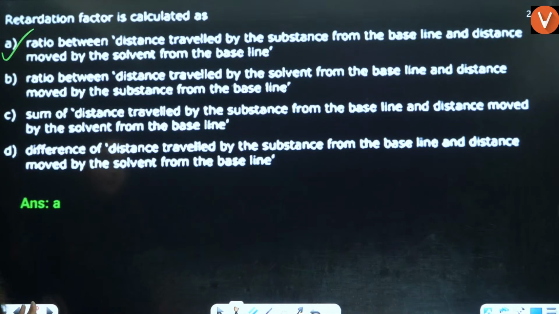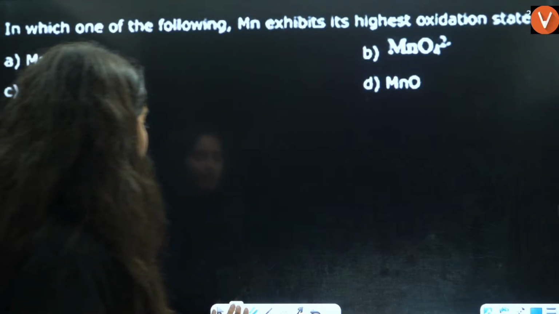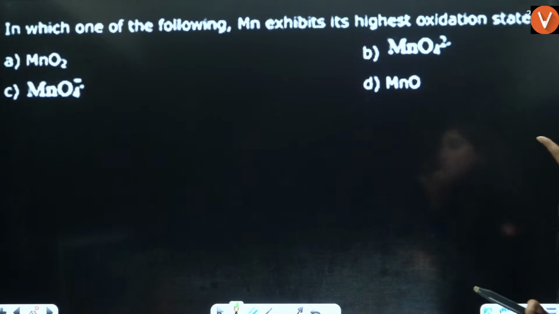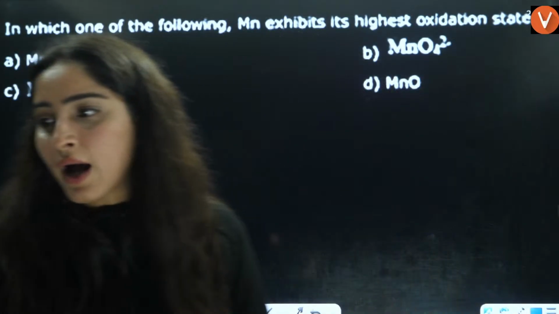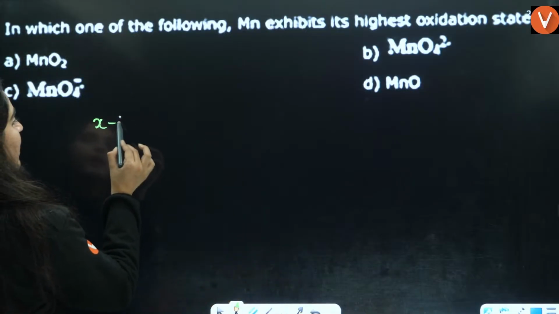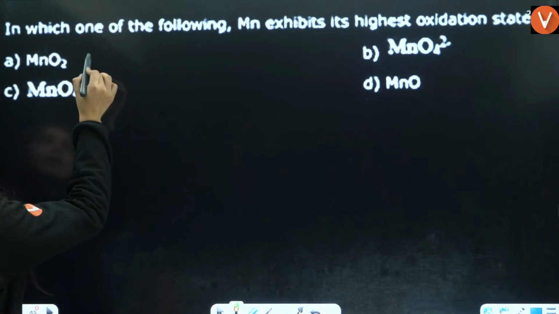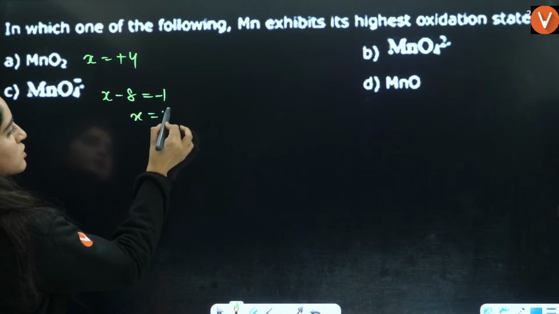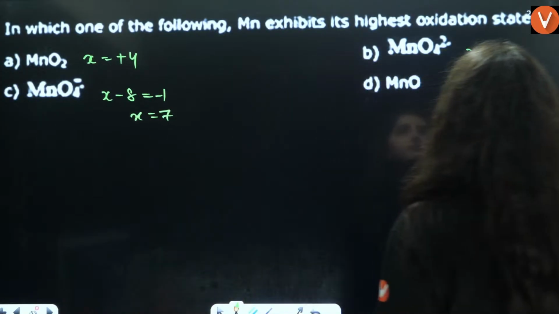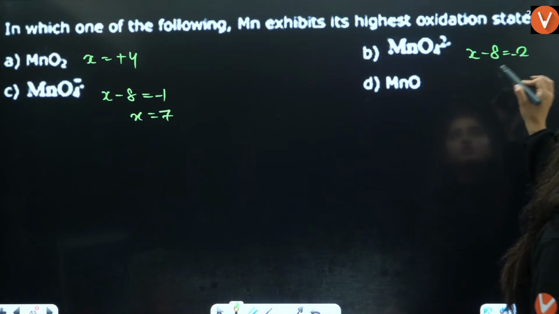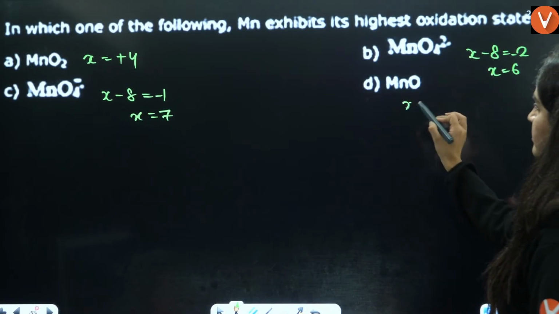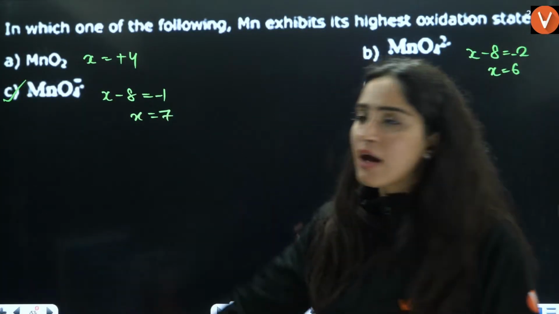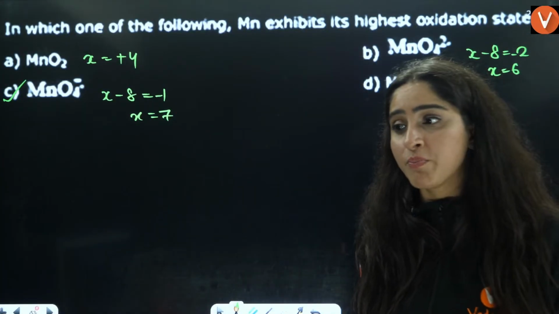Next: in which of the following does Mn exhibit the highest oxidation state? How do you answer the oxidation state? Here x minus 4 is equal to 0, so x is equal to plus 4. Here x minus 8 is equal to minus 1, so x is equal to 7. Here x minus 8 is equal to minus 2, so x is equal to 6. Here x is equal to plus 2. So the maximum oxidation state is in case of C, that is KMnO4, potassium permanganate.